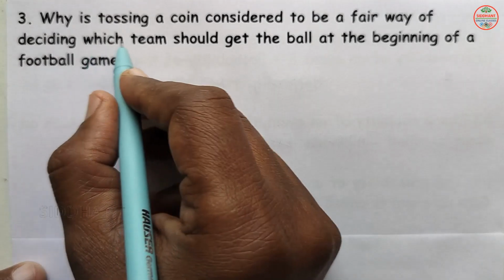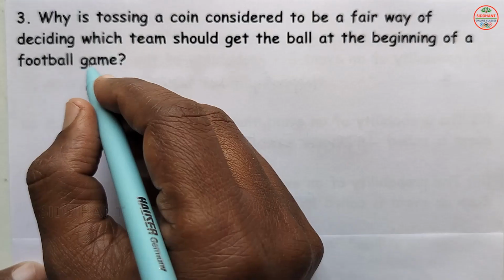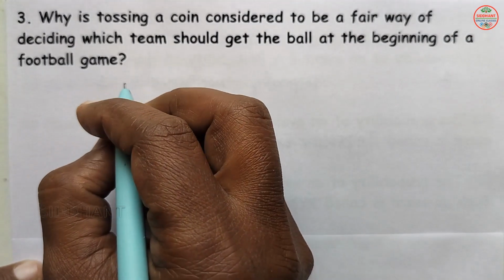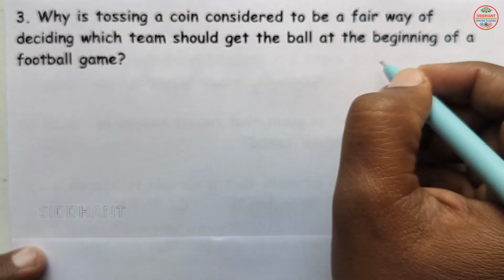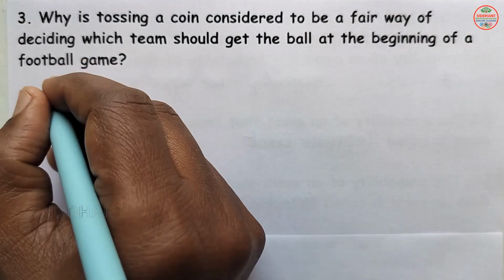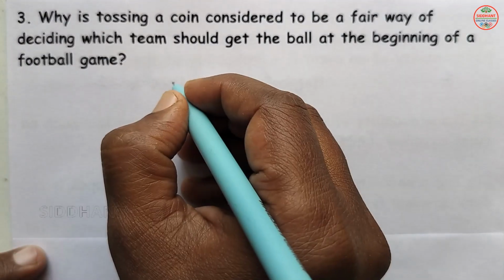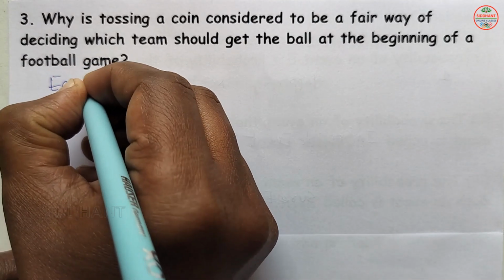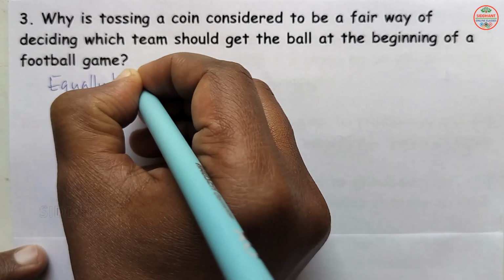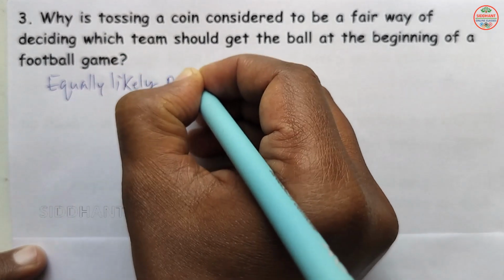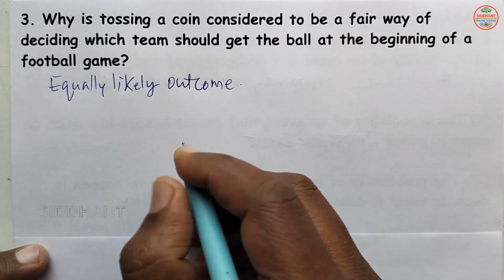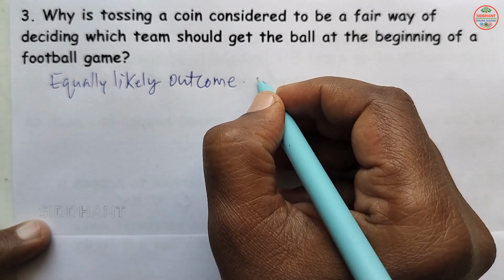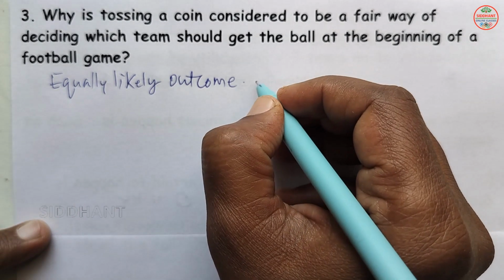Question number 3. Why is tossing a coin considered to be a fair way of deciding which team should get the ball at the beginning of a football game? So tossing a coin is considered as the best way here. Why? In the sense, the outcome will be equally likely here. So the reason will be equally likely outcome. So when there is a chance of 50-50, then we can use that to decide about which team should bat or ball here.